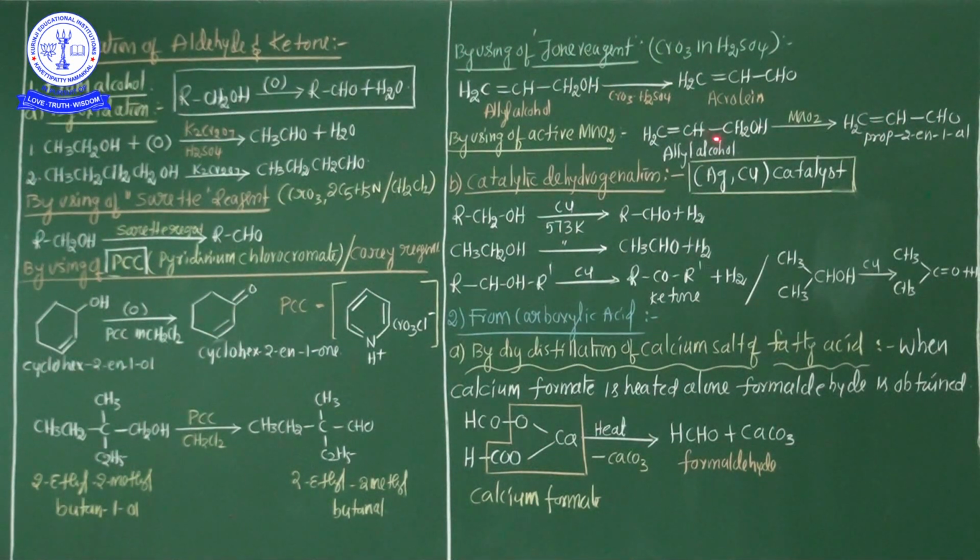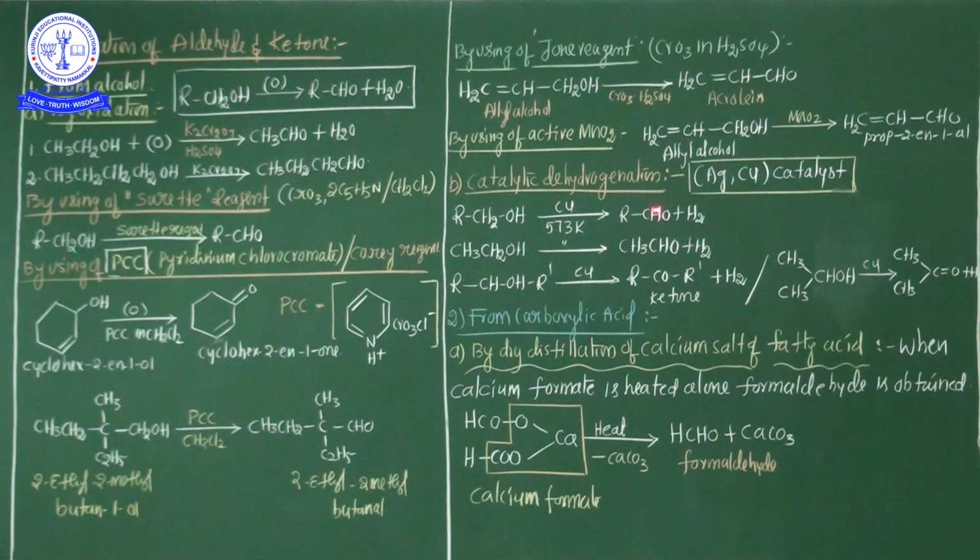Even here the alcohol also has unsaturation. So if an unsaturated alcohol undergoes oxidation, definitely active MnO2 reagent is used.